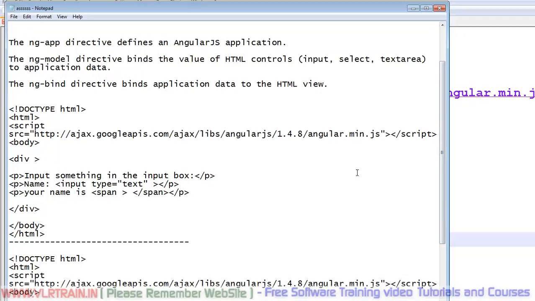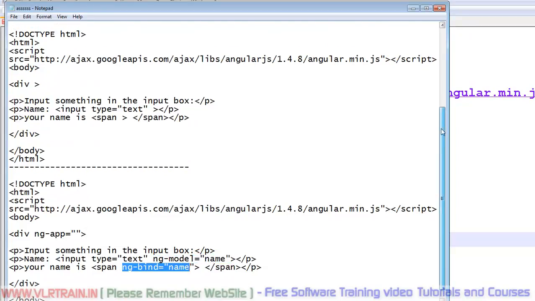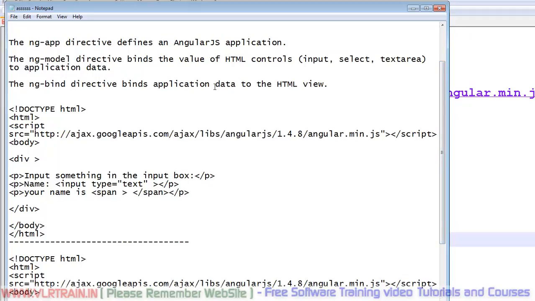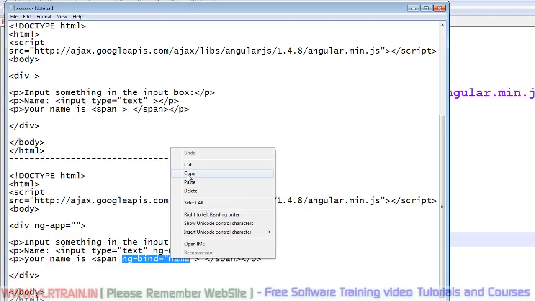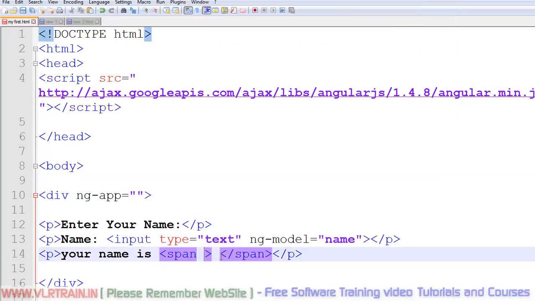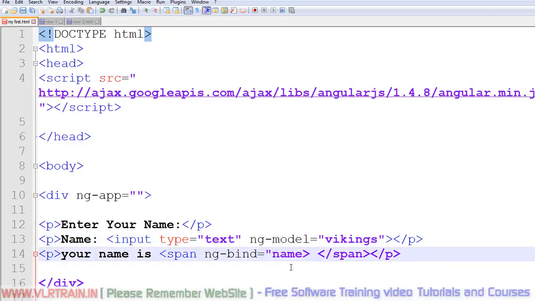After that, the ng-bind directive binds the application data to the HTML view. Here, my model name is Vikings. So here, the ng-bind value is Vikings.